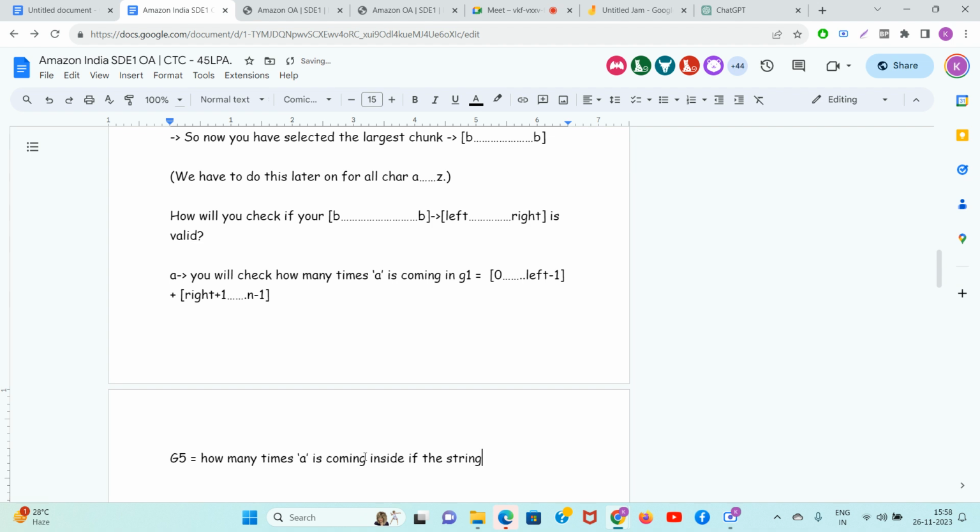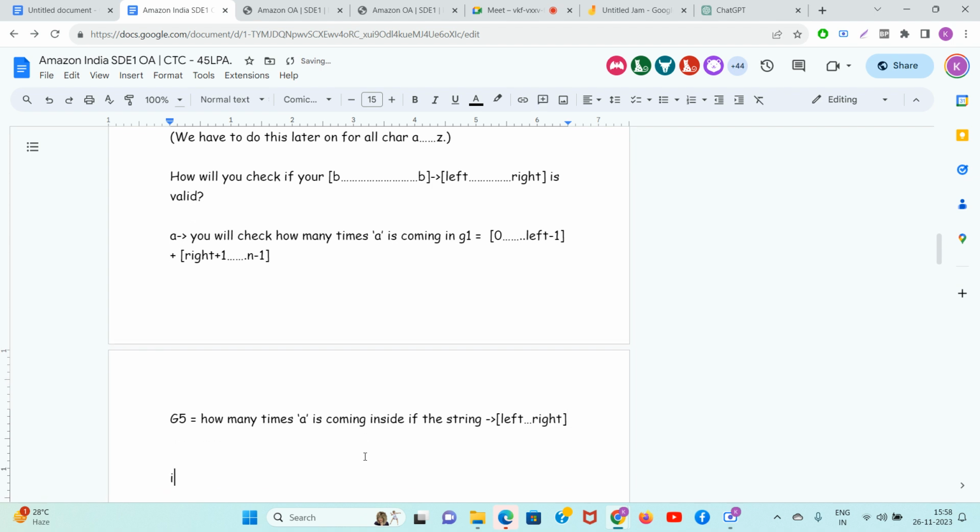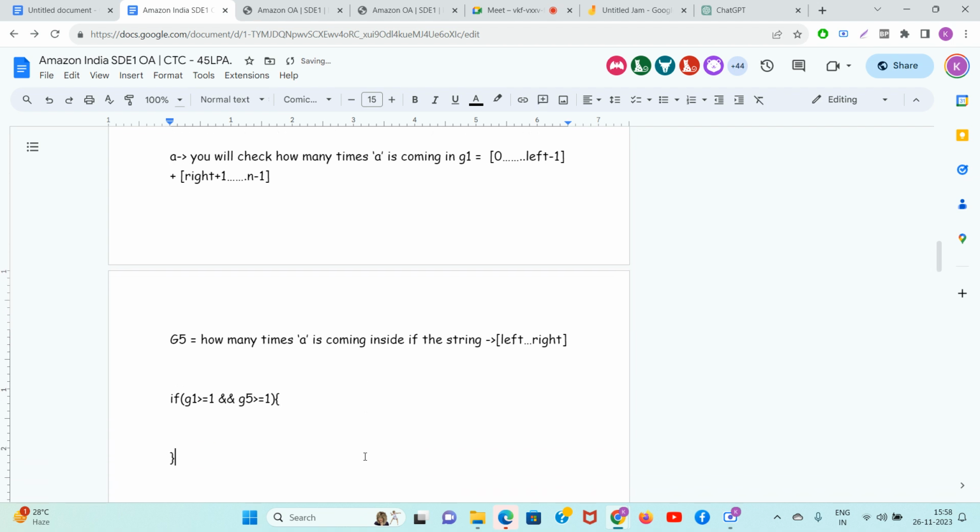How many times A is coming inside of the string from left to right? Guys, if G1 is also greater than or equal to 1 and G5 is also greater than or equal to 1, इसका मतलब समझ रहे हो? Its meaning is that A is coming outside of the string also and A is coming inside of the string also.